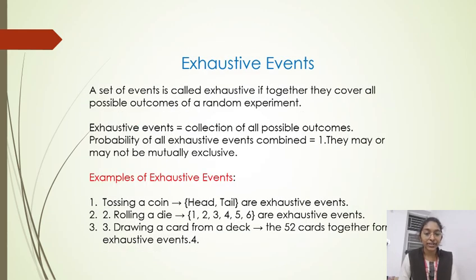Exhaustive events. A set of events is called exhaustive if together they cover all possible outcomes of a random experiment. Exhaustive events equal the collection of all possible outcomes. The probability of all exhaustive events combined forms unity. The probability of all exhaustive events combined is equal to 1.